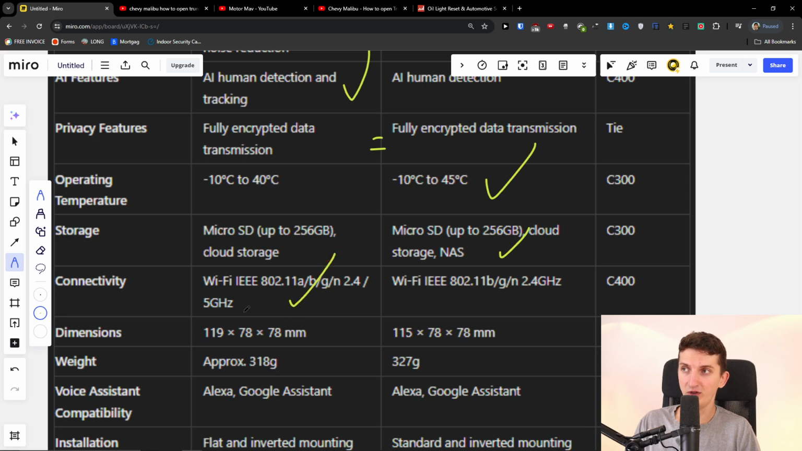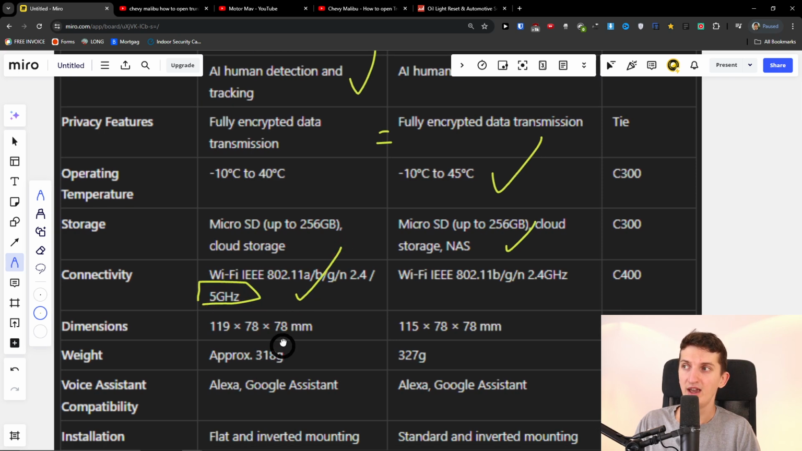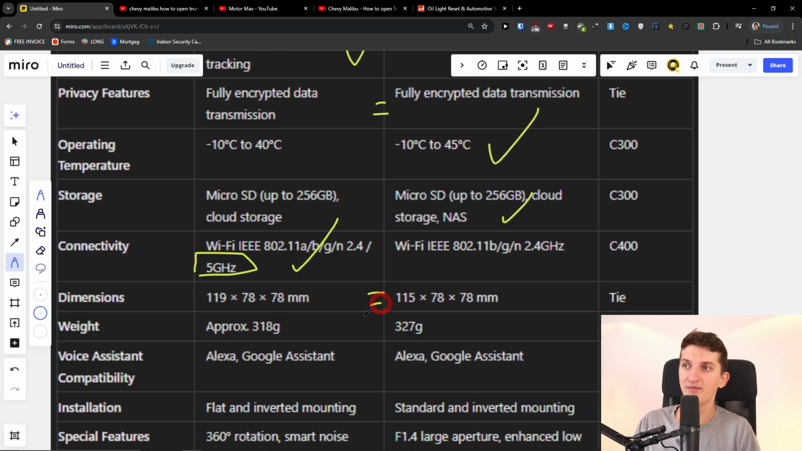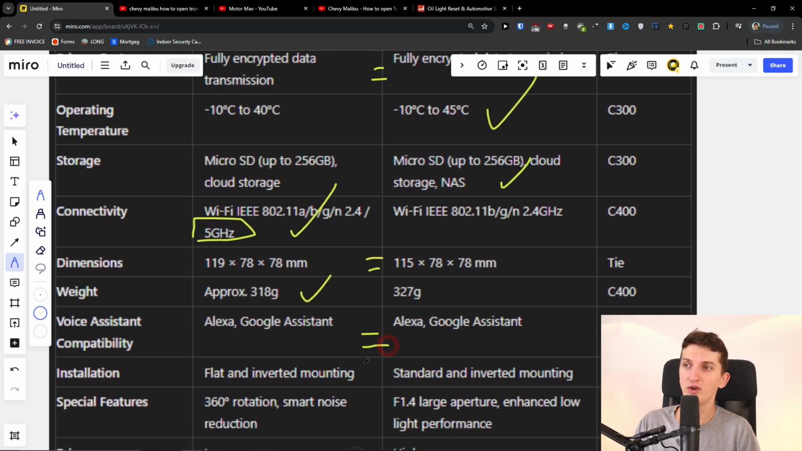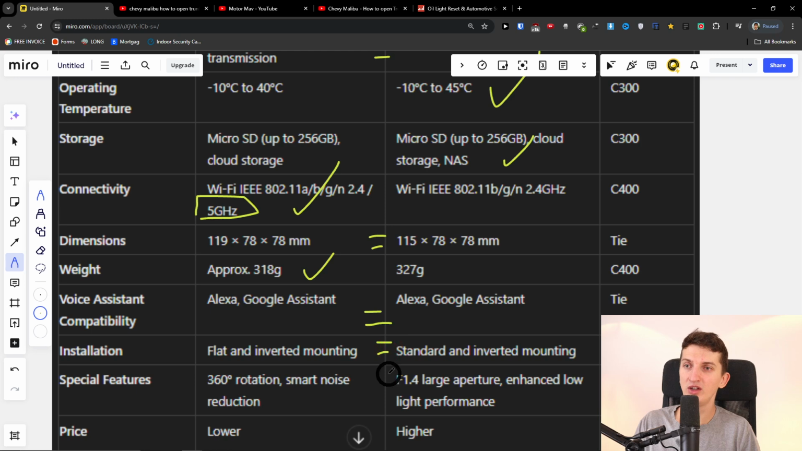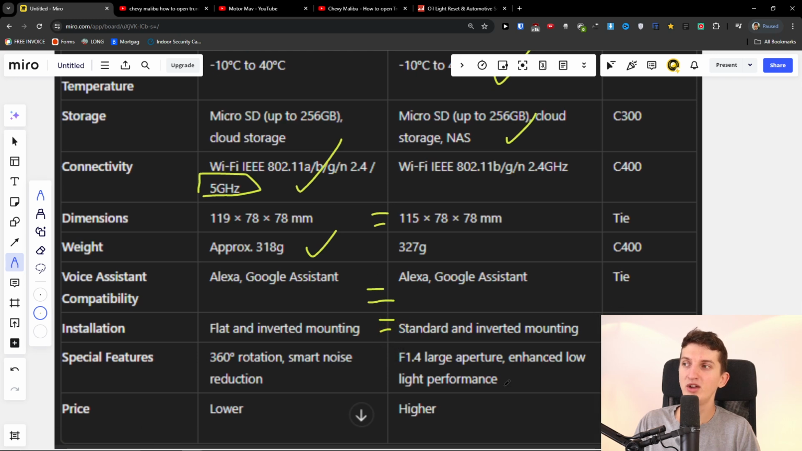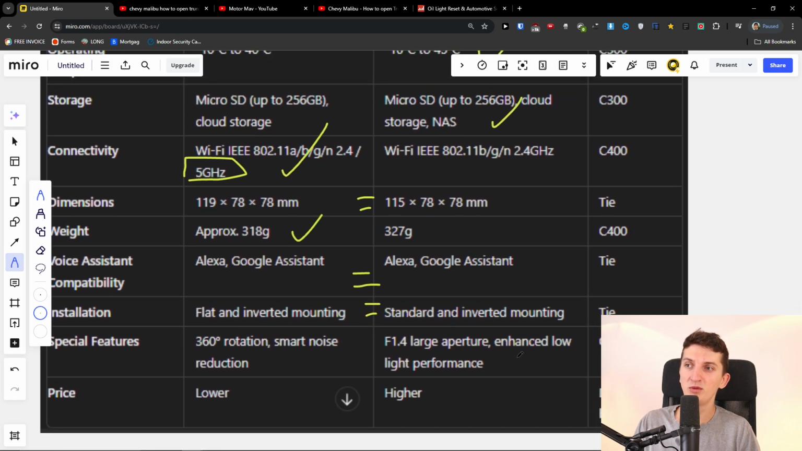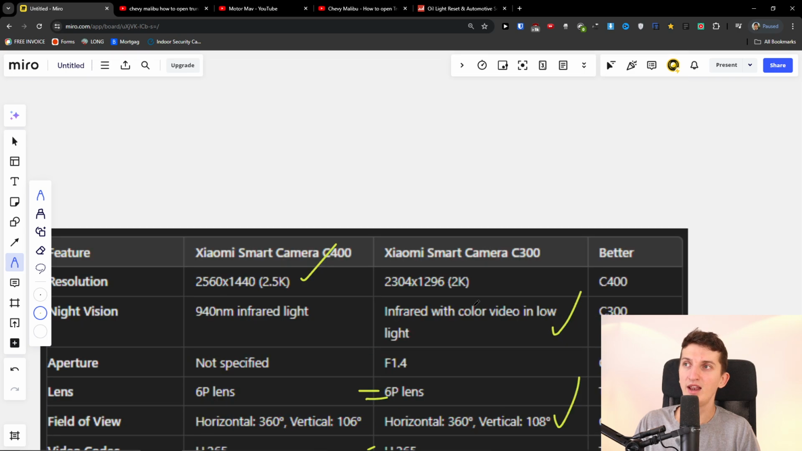Connectivity, the C400, you're going to have 5G here. Then dimensions is a tie. Weight is just a little bit better on the C400. Voice accessibility and installation are similar. Then you're going to have special features that can possibly be better for the C300. And that's pretty much it.